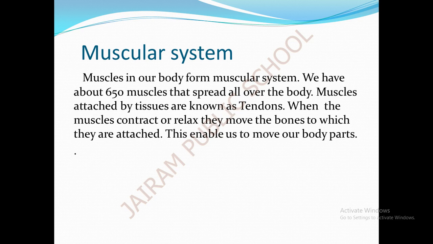Let me explain briefly how the skeleton forms the skeletal system. Likewise, the muscles in our body form the muscular system. There are about 650 muscles spread all over the body. Our body is made up of only the skeleton and the muscles. The muscles are attached to the skeleton by a special kind of tissue known as tendons.